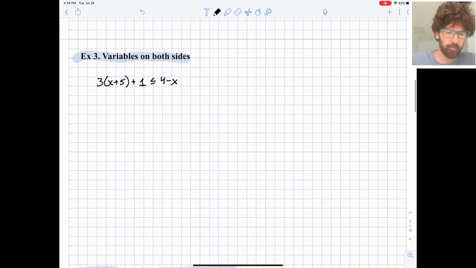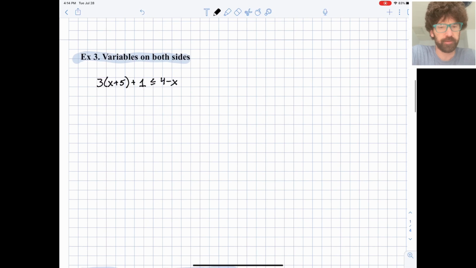We're going to look at one example where we have variables on both sides here. And as always, when we did this with equations, we thought ahead a little bit about what side we want the variables to end up on. Where are there more x's? That might be where we want the x's to end up.